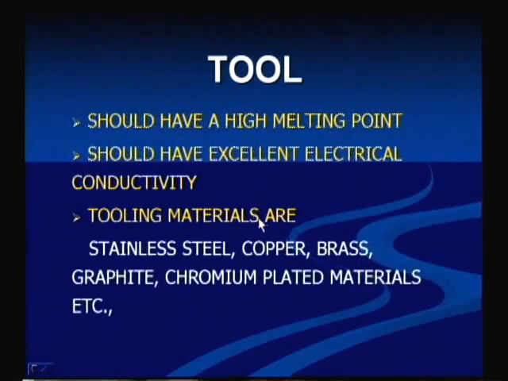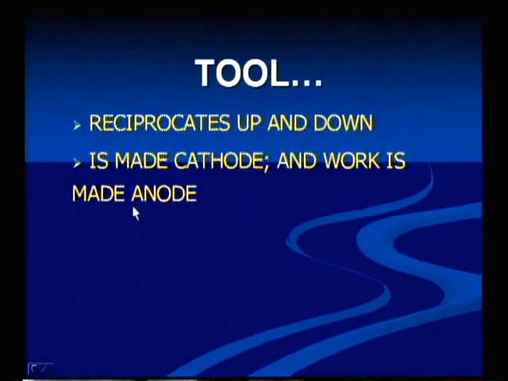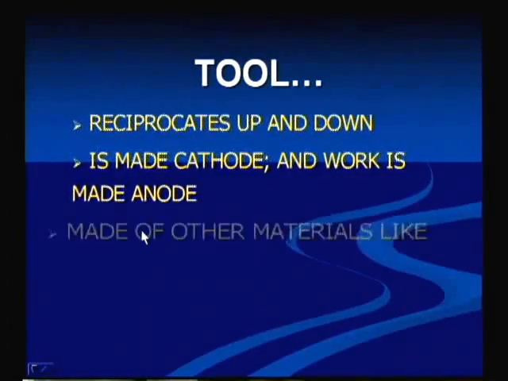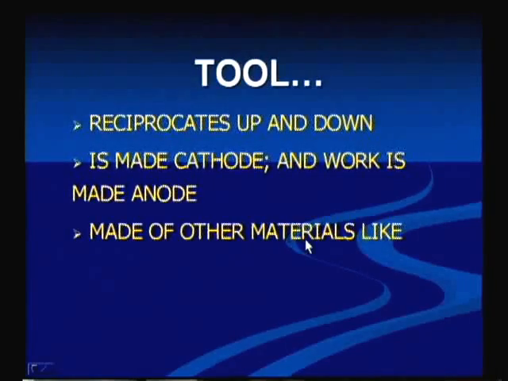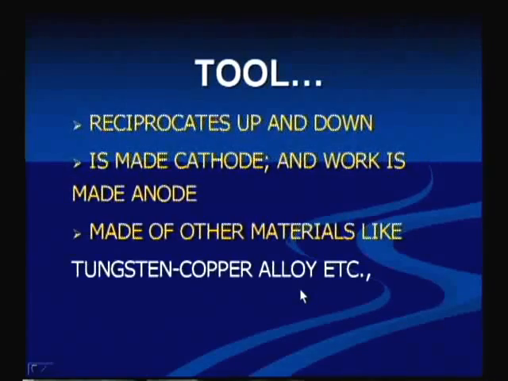What are the different types of tooling materials? Stainless steel, copper, brass, graphite, chromium plated materials, etc. All these come under the types of tool material. And what is the function of this tool? It reciprocates up and down. The tool is made cathode and the work is made anode, as I already told you. Other materials like tungsten, copper alloys, etc. also come under the different types of tool materials.